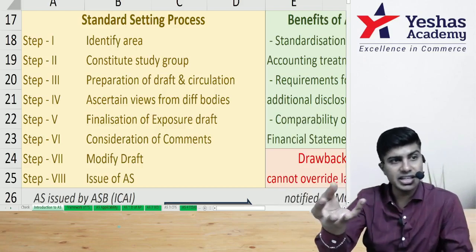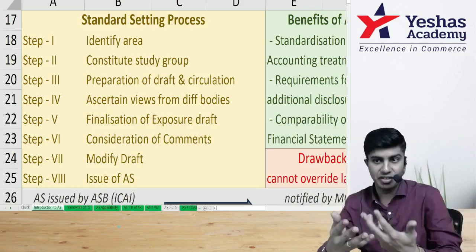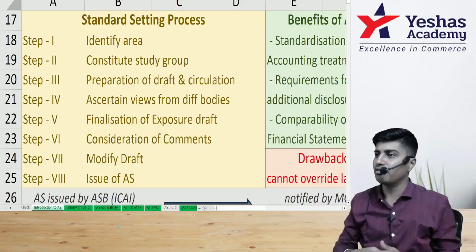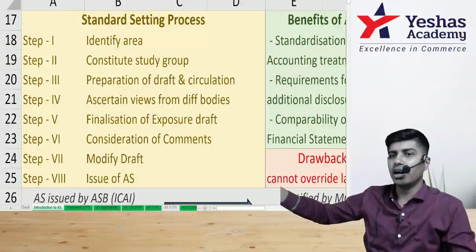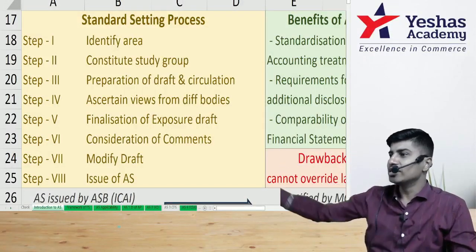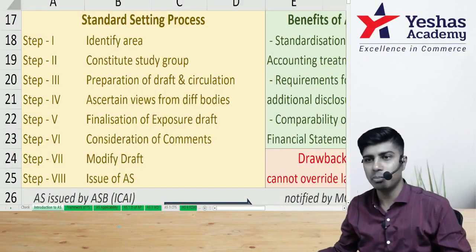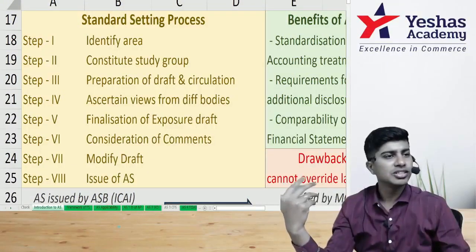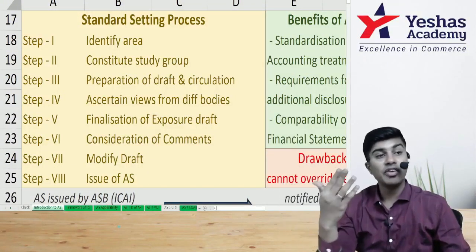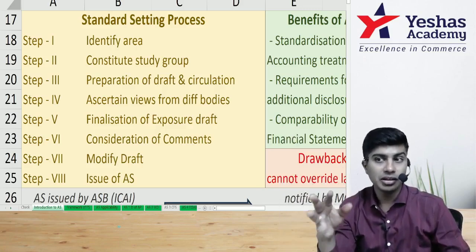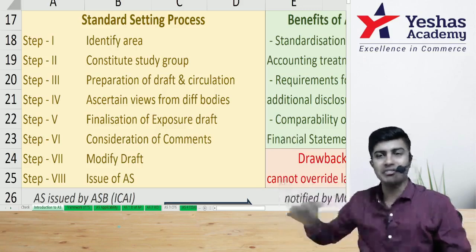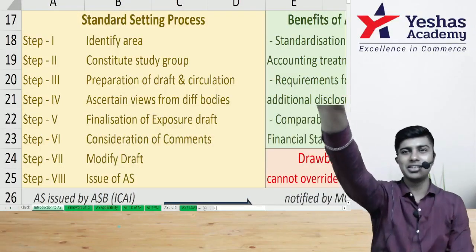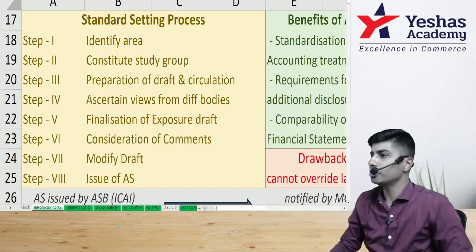Once their suggestions are accepted and it is redrafted, the final exposure draft is put on the website and given access to the public at large. Sometimes there might be some intelligent people in the public who do not have any power; they can also comment and give suggestions. If they give a valid suggestion or comment that is important, they will correct it and finally say this is the accounting standard. That is the process or steps involved in issuing an accounting standard.